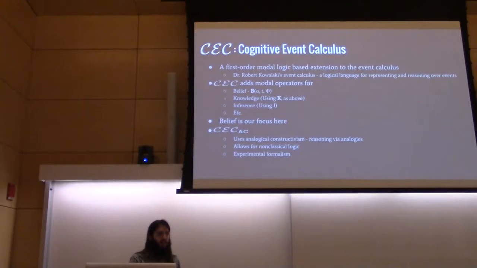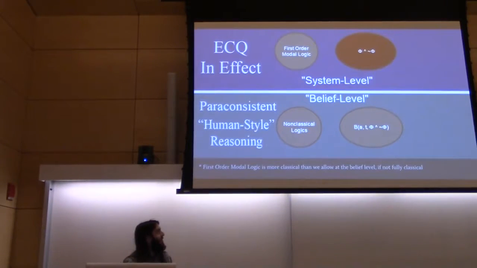CECAC is the analogical constructivist variant of cognitive event calculus, which adds a few traits. At a high level, it uses analogical constructivism to allow reasoning via analogies and reasoning over the beliefs of other agents. It also allows for the use of nonclassical logic so that we can approach a more natural human-style reasoning. And I do want to point out that this is an experimental formalism, so everything I'm saying today could be completely false a month from now. We'll find out.